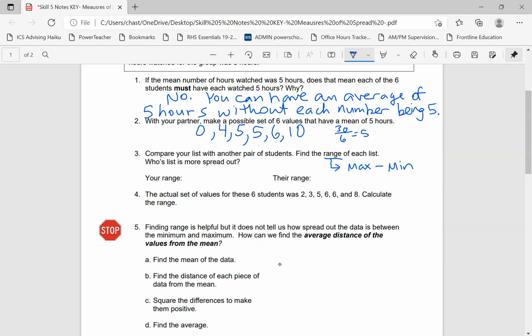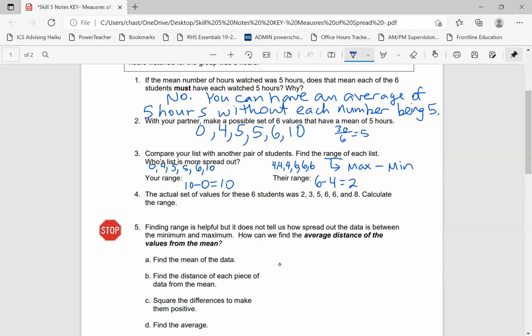So let's try this one out real quick. Oops, it was 0, 4, 5, 5. The range here would be 10 minus 0, which is 10. If I look at the data that was 4, 4, 4, 6, 6, 6, it'd be 6 minus 4. The range would be 2. So just as an example, okay?